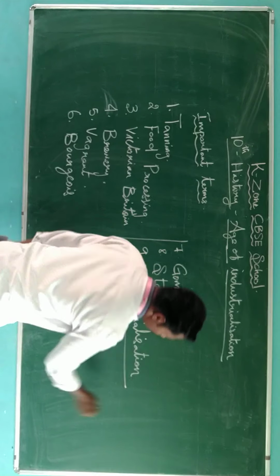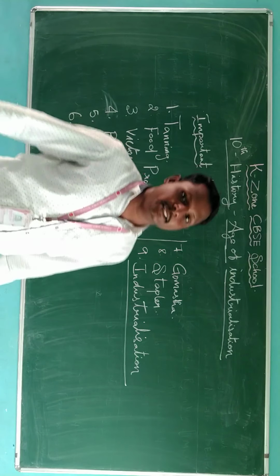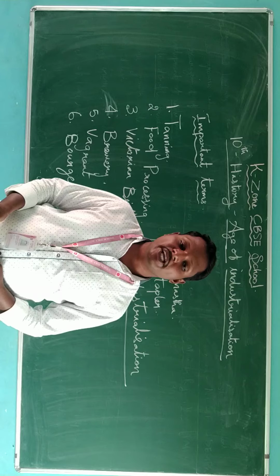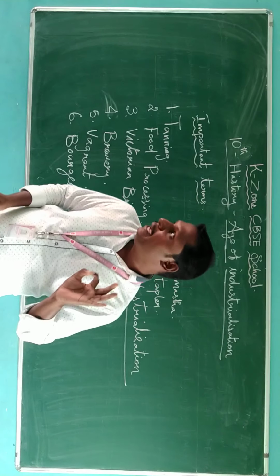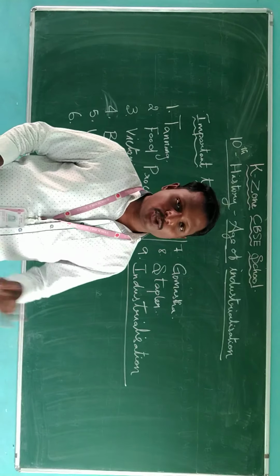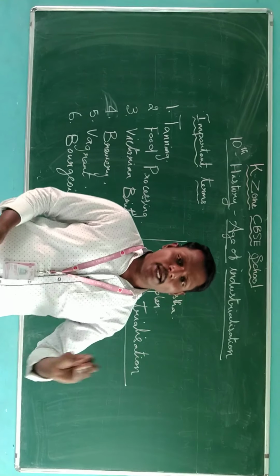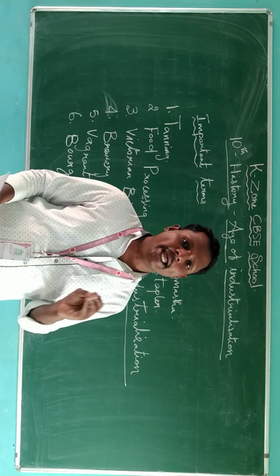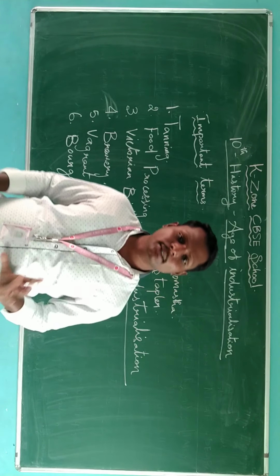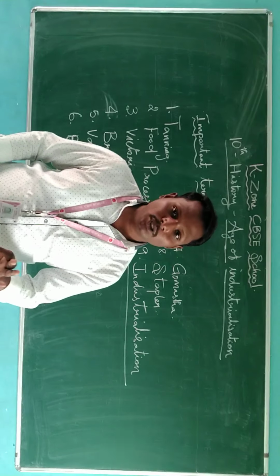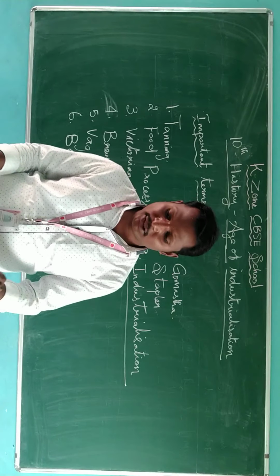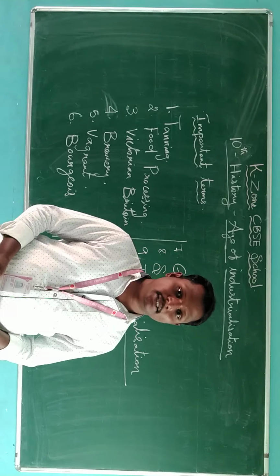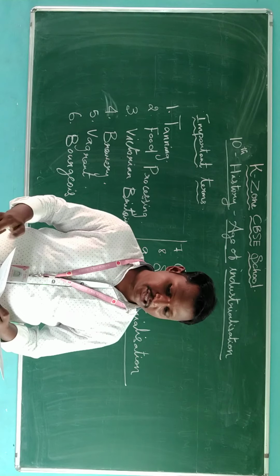So this is an important word. It is given in the title itself: industrialization. What is meant by industrialization? Industrialization is production of goods with the help of machines. In simple terms, production of goods with the help of machines in factory. This is called industrialization.